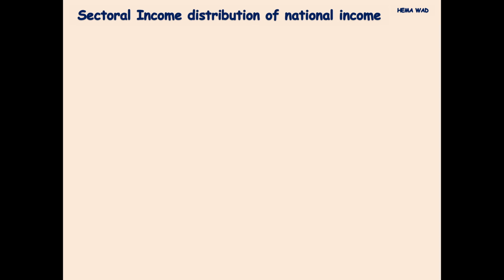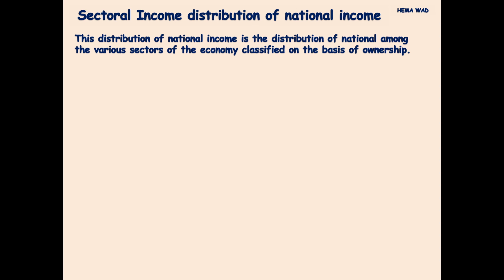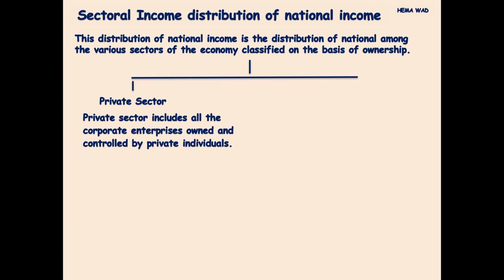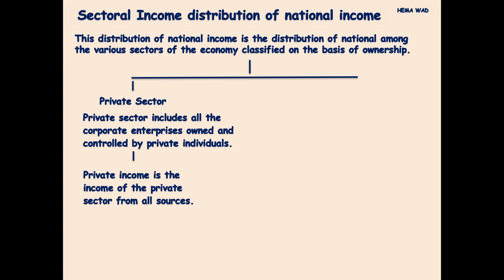Sectoral distribution of national income. This is distribution of national income among various sectors of the economy, classified on the basis of ownership as private sector. Private sector includes all the corporate enterprises owned and controlled by private individuals. Private income is the income of the private sector from all sources.